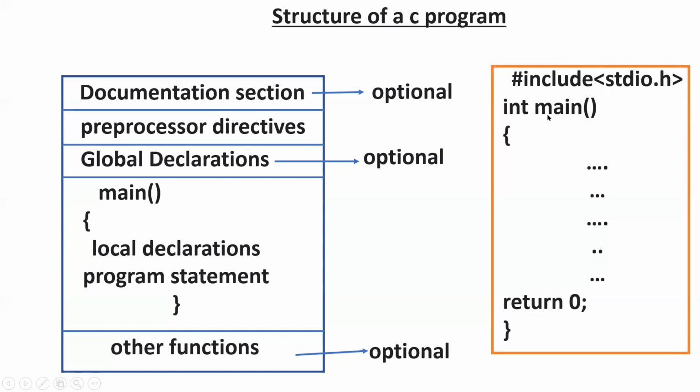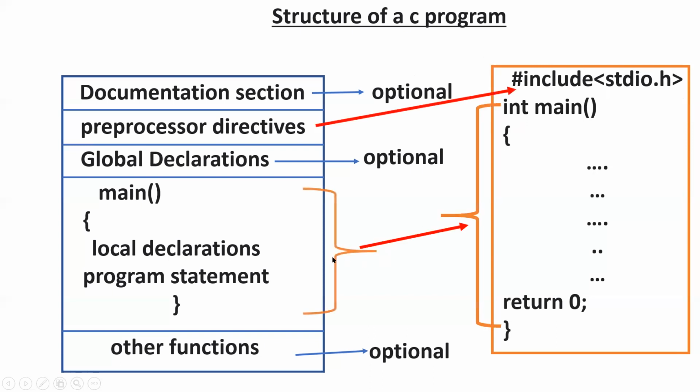Similarly, int space main, open and close parenthesis, this is used for the function. And the last statement is return 0. Here, hash include stdio.h is the preprocessor directive, and this is the main part. This is main, represented in this way. Of course, we will see the different local declarations and program statements. You may have any number of statements in this.